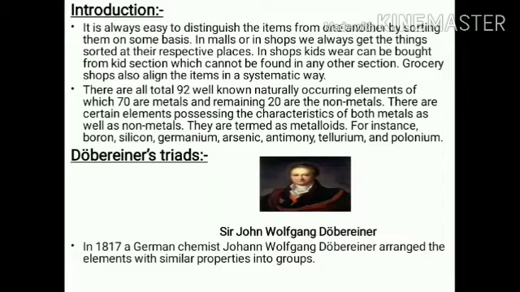Okay, now the first scientist is Dobereiner. How did he classify the elements? The most important thing you have is this pictorial diagram of Dobereiner's triads. First of all, you have to know how Dobereiner classified the elements. Dobereiner classified the elements according to their atomic mass. According to their atomic mass. Okay.